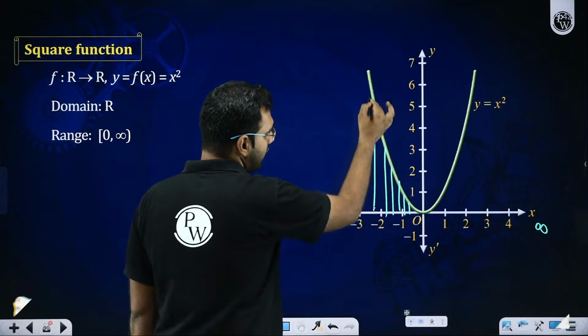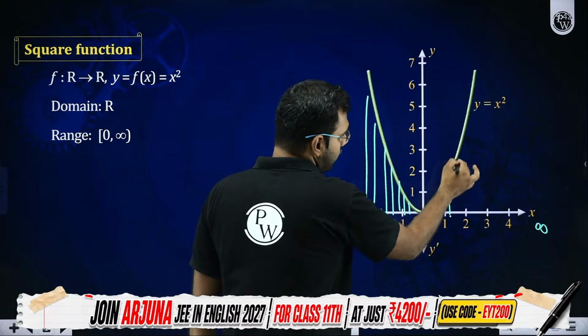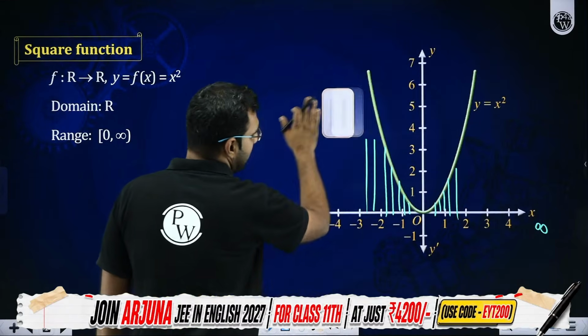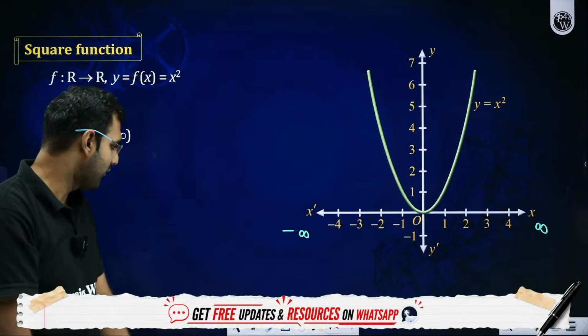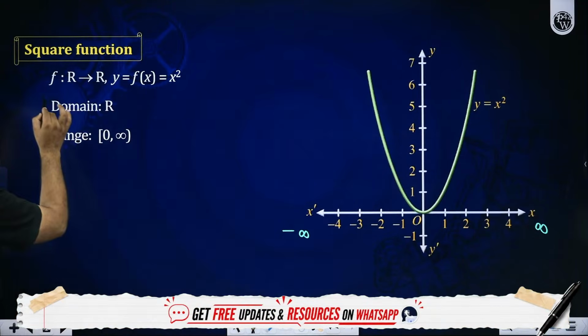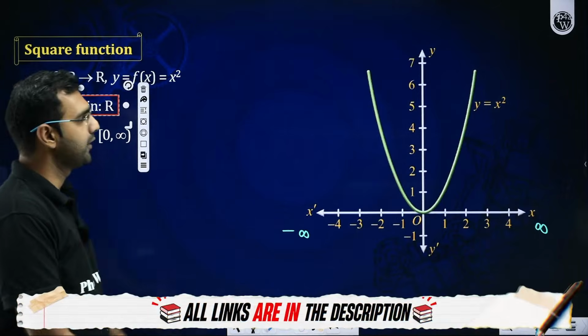I can try all the values of x. Whatever number you want, you can square any number. So if I can put x as any real number, that means the domain I'm willing to define. So the domain for y equals x squared will be all the real numbers.